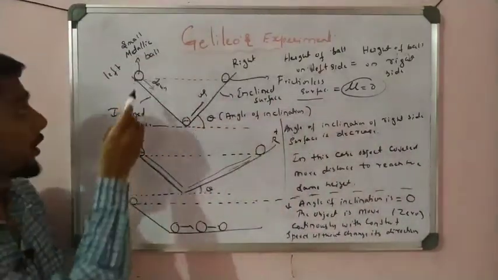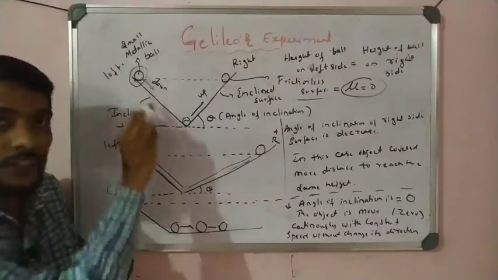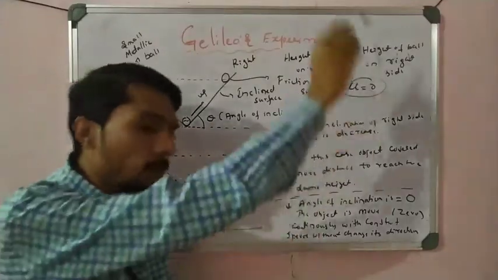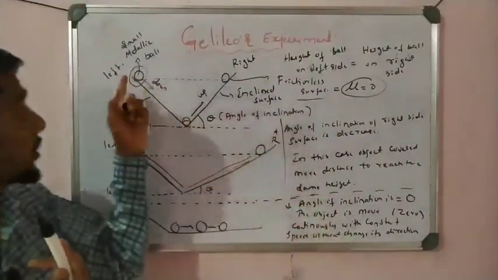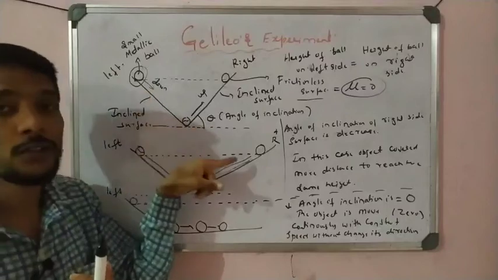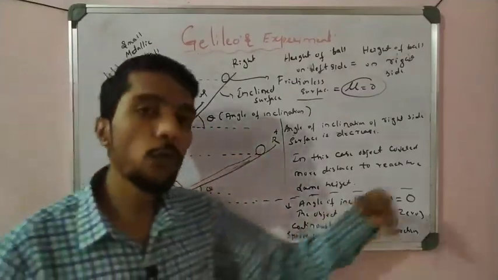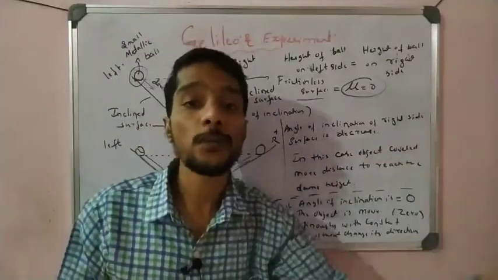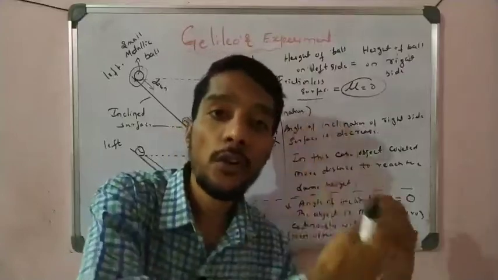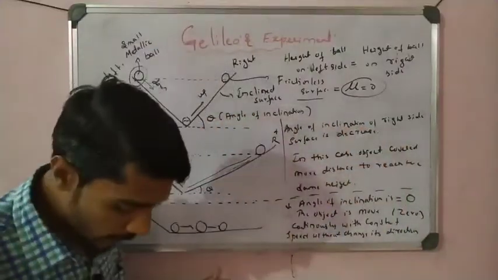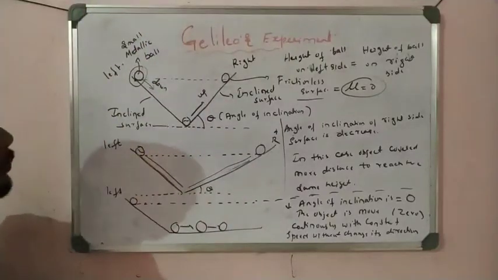So here see, at the top the ball is at rest, the ball starts to move because of the gravitational force. The force is applied and the ball now moves continuously. Why continuously moving? No force applied, so no stop. So the ball moves because of the gravitational force, that is because of the force, and the ball keeps moving and never stops because of the absence of force here. So we require a force to move the object, we require a force to stop the object, students, right? So this is the Galileo experiment here. So please write down all these points, right?